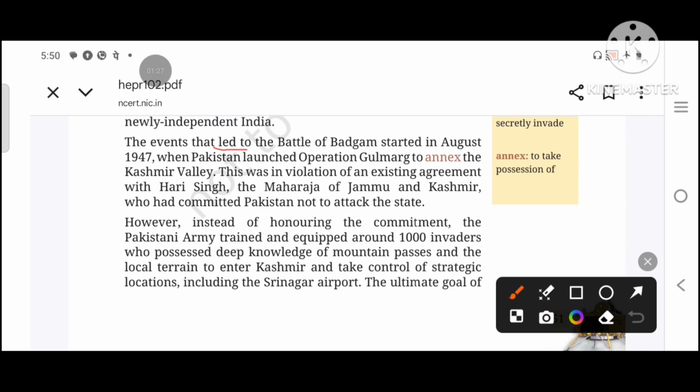The events that led to the Battle of Budgam started in August 1947 when Pakistan launched Operation Gulmarg to annex the Kashmir Valley. Annex means to take control of. So, after India got independence in 1947, Pakistan launched Operation Gulmarg to take over the Kashmir Valley. This was in violation of an existing agreement with Hari Singh, the Maharaja of Jammu and Kashmir, who had committed Pakistan not to attack the state. So, this broke the agreement of Maharaja Hari Singh, who had been assured that Pakistan would not attack.